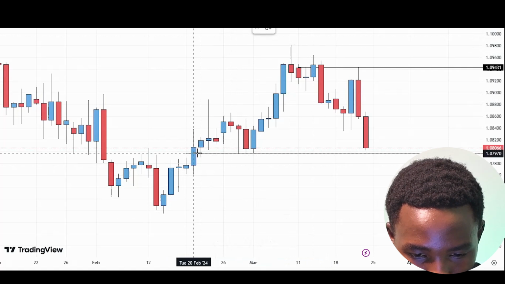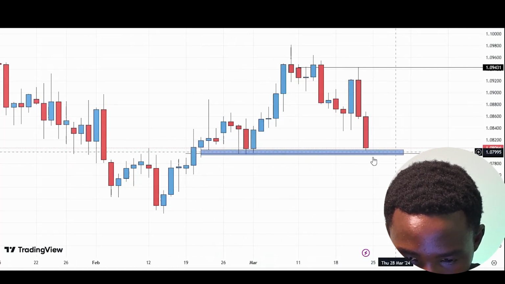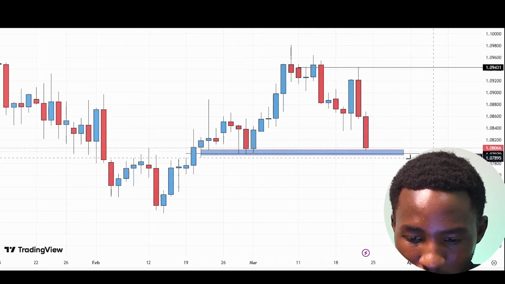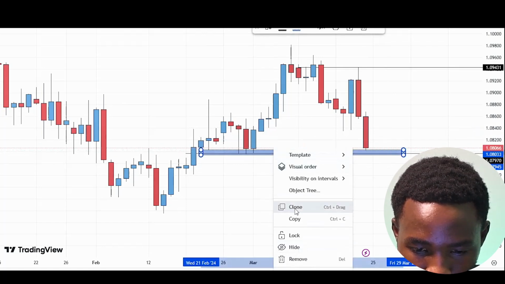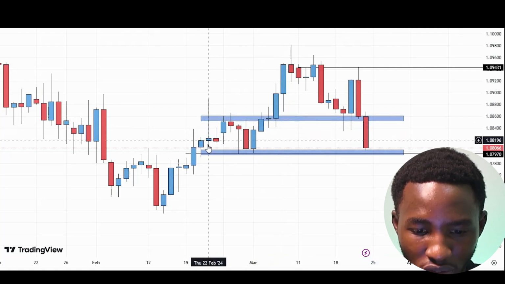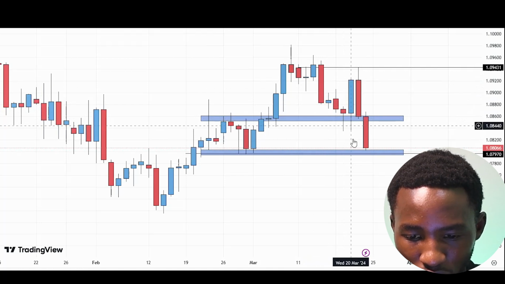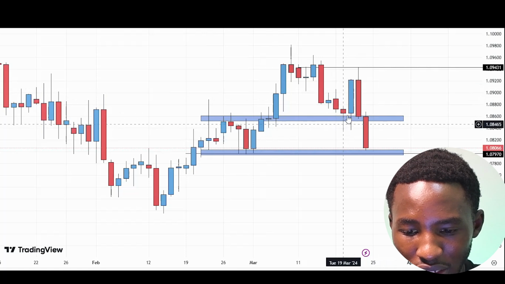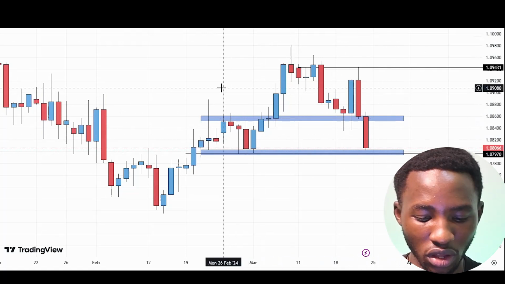Yeah, so we already see this area. We already see price at the area itself. So we could expect price to come into this area and then probably bounce off before it continues down. We could clone that. Again, we already see some area at the top. Why? You can see candles are rejecting, and even when they came from the top, we see rejection. So it already played as a resistance and again as a support area, so it can still be a resistance area. So this is what we're looking at on EU.